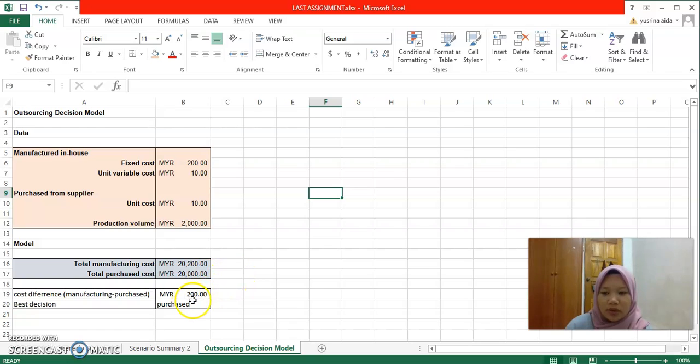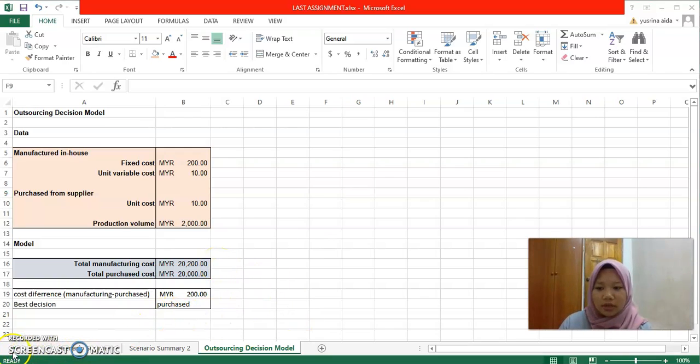So the cost difference between manufacturing and purchase is 200. For my business, the best decision is to purchase from the supplier, because the cost of purchasing from the supplier is lower than the manufacturing cost.